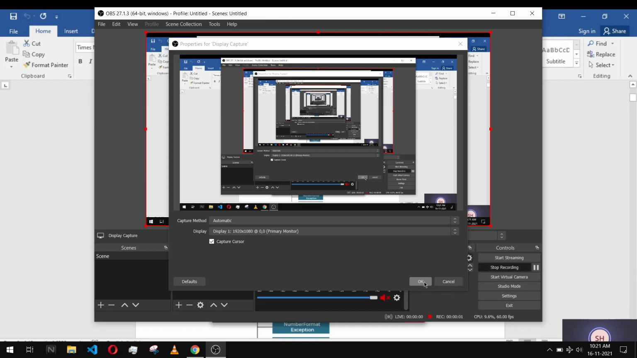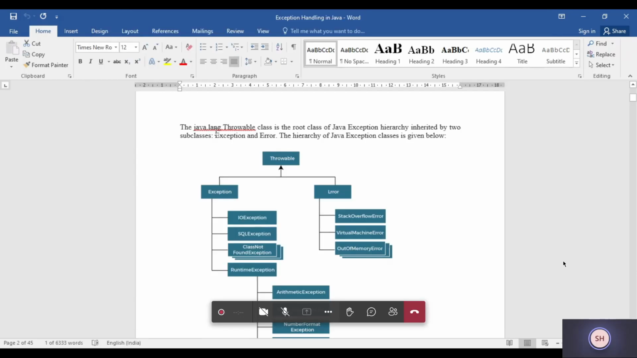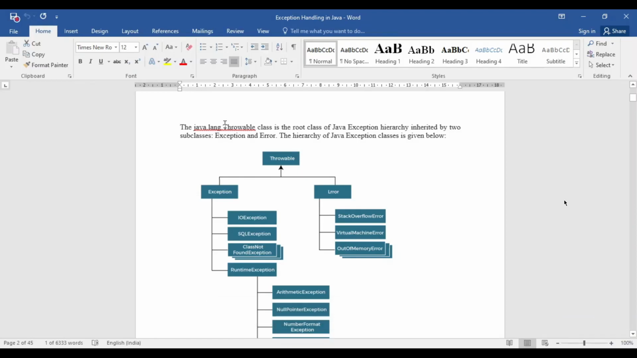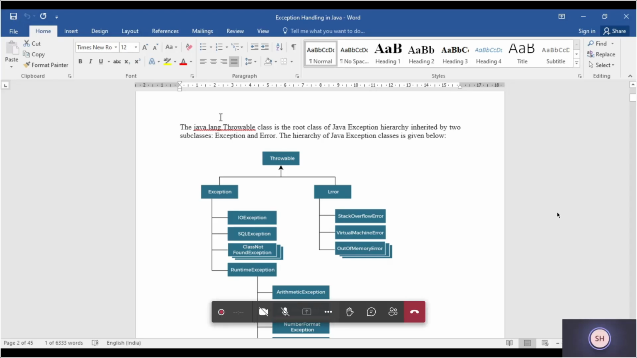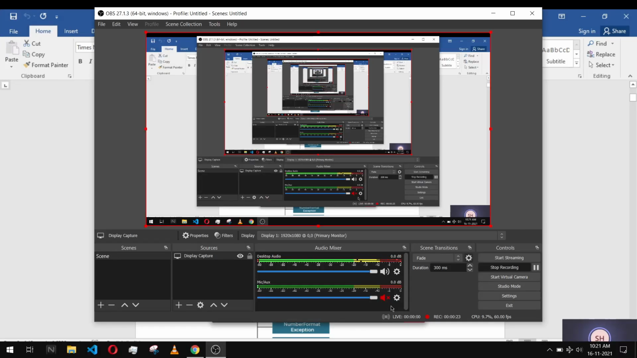For the package, there is a lang package, which means this is related to language, and this lang package is part of the Java package. That's why it is written here as java.lang.Throwable. What is the meaning of it? Throwable is a class that belongs to a package named lang, and lang is a subpackage of a package named Java.